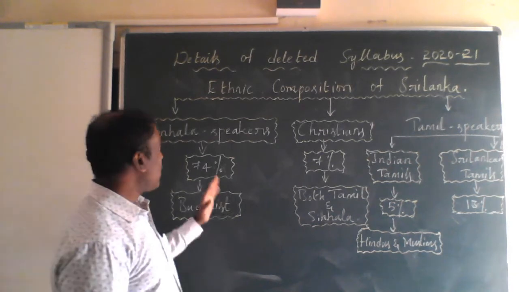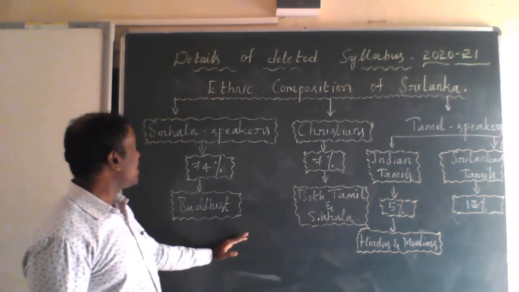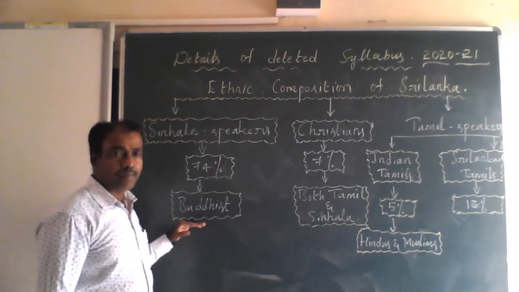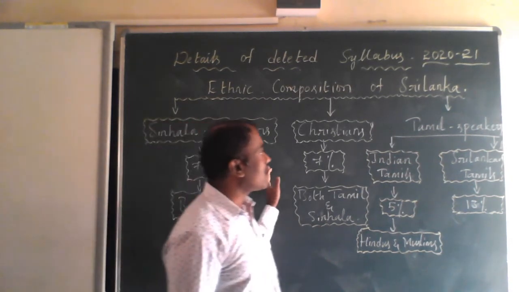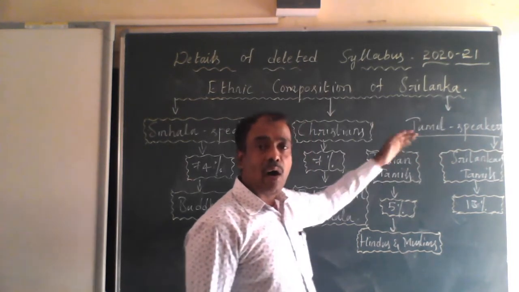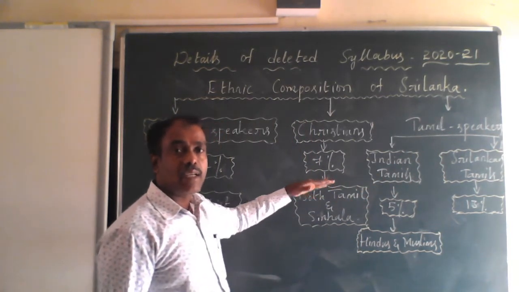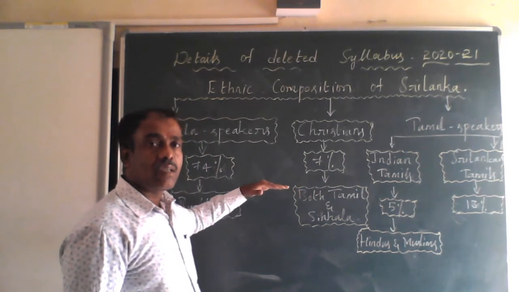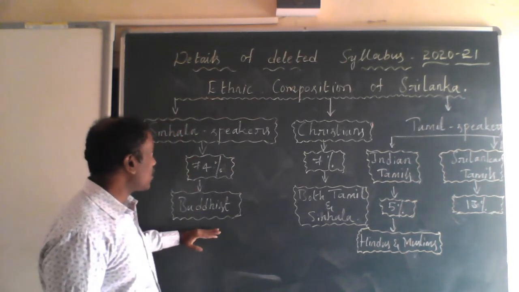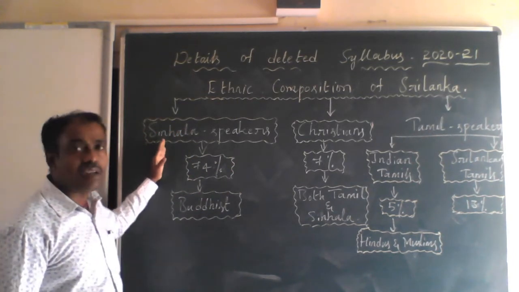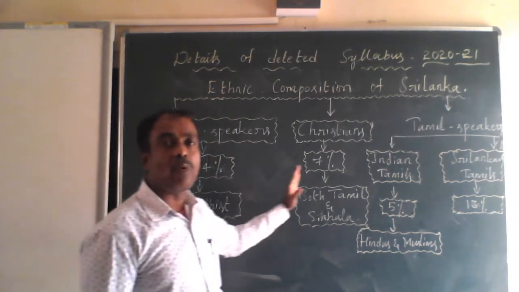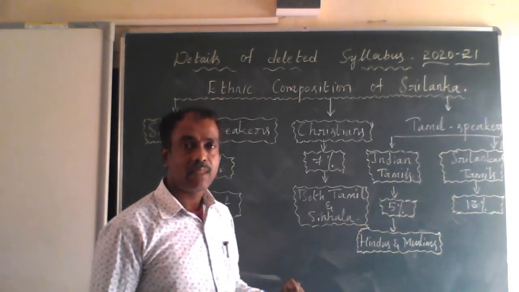So here the majority community is Sinhala speakers, especially those who are Buddhist. And the minority community is Tamil speakers. In the government, the Sri Lankan leaders, especially the Buddhists who speak Sinhala, dominate over the Tamil speakers.